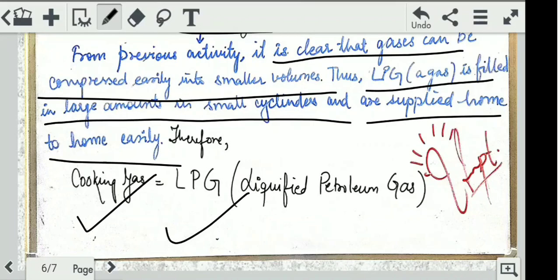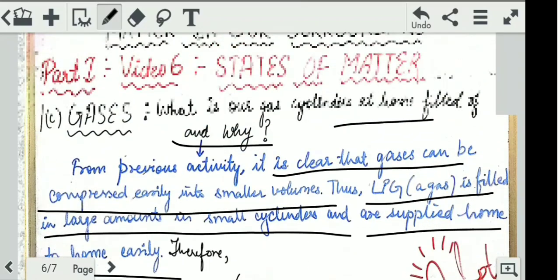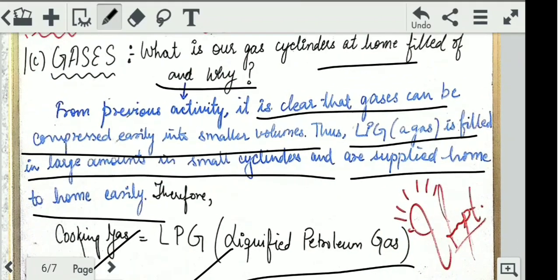The full form of LPG is liquefied petroleum gas. It is based upon that very property of compressibility, that as gases are highly compressible, even in a smaller container or smaller metallic box we can load a lot of gas in it, right? So this shows why LPG cylinders are supplied easily at home, because it is convenient.